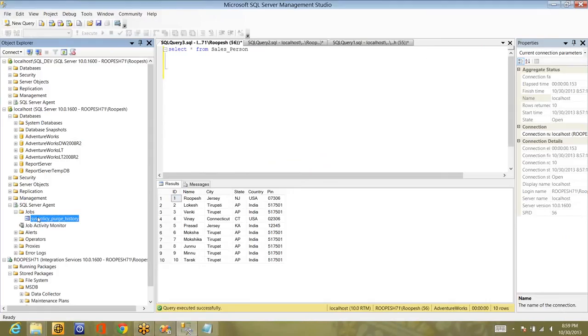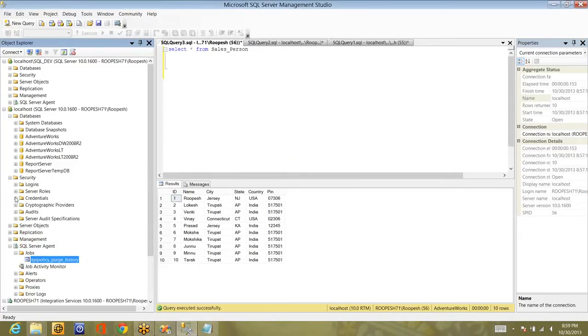Now let me create a job for this. Before creating a job, it's always good practice. Generally administrators will take care of it. It's better to create a proxy ID to execute the jobs or the packages inside the jobs. I'll show you what that is. Proxy means nothing but an account with full permissions to execute the packages. It should not throw any error saying that the user ID does not have access to execute the package.